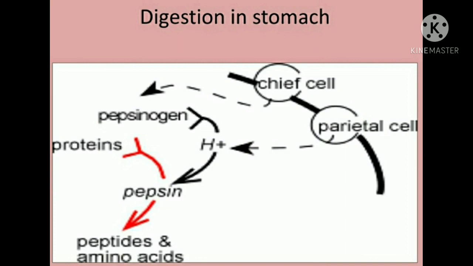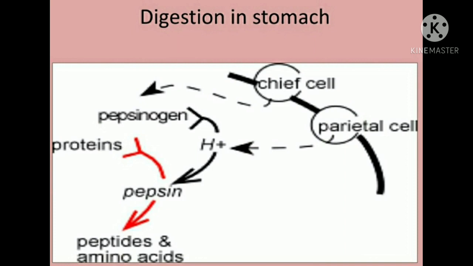Both mechanical and chemical digestion take place in the stomach. The stomach stores the food for 4 to 5 hours. The physical digestion, that is the chopping and cutting down of all the food materials, takes place by the churning of the food. The thick muscular wall of the stomach helps in the churning process.